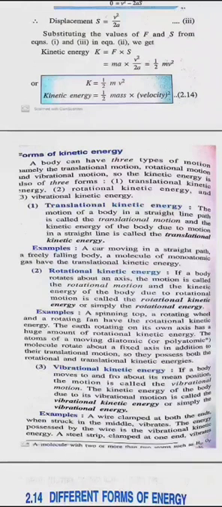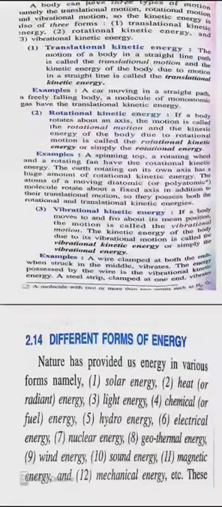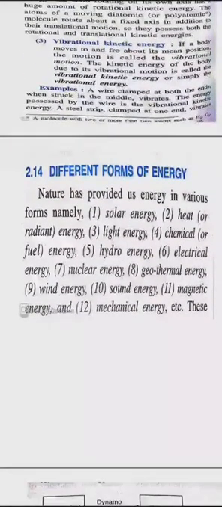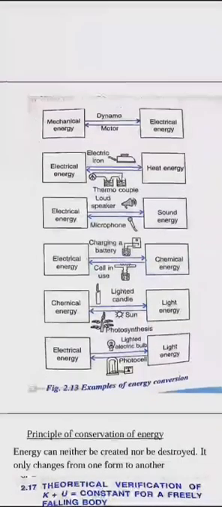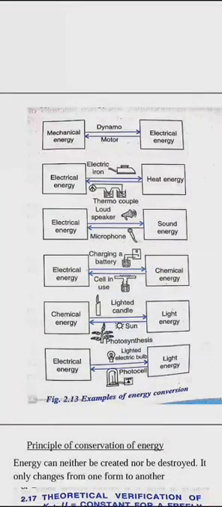Apart from this, there are different types of energies like solar energy, chemical energy, light energy, sound energy, nuclear energy, etc. But what you need to study from the exam point of view is the conversion of energy. These are different forms of energies. Solar, hydro, electrical, wind, different forms of energy. You need to understand this conversion. This is very important. Let us go through each and every one.